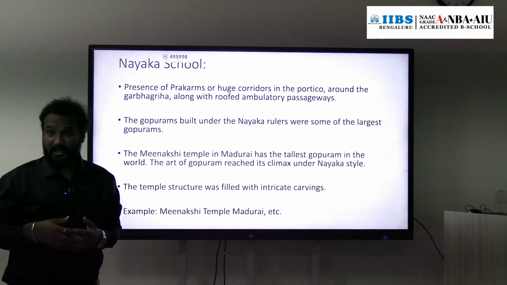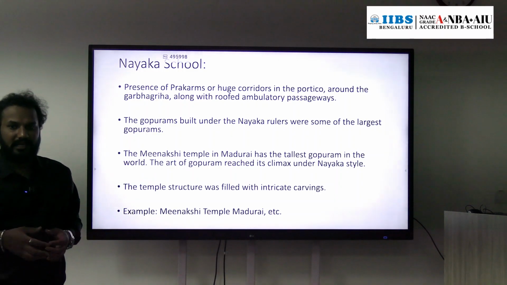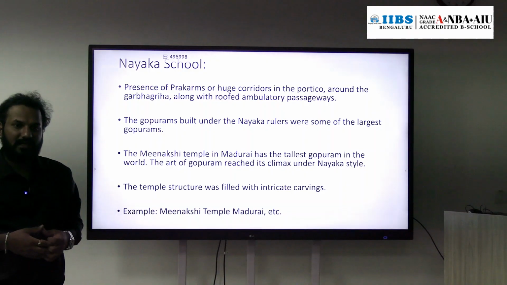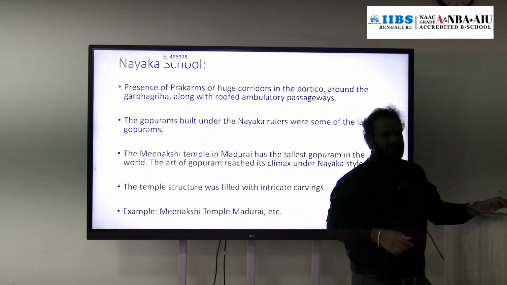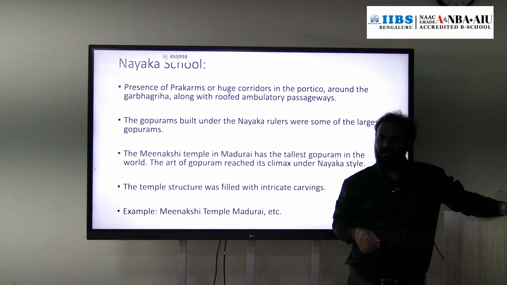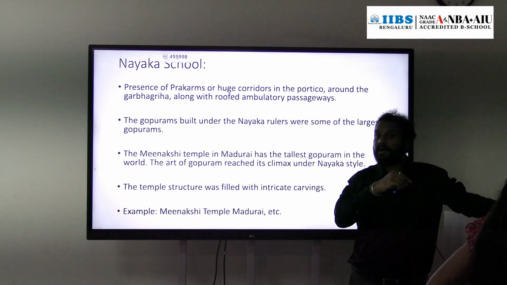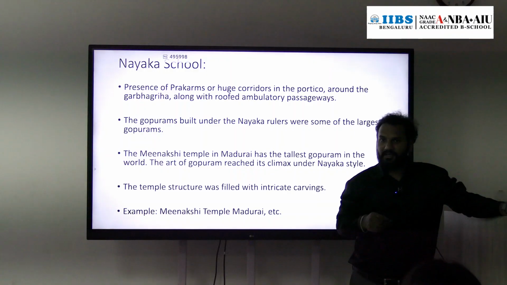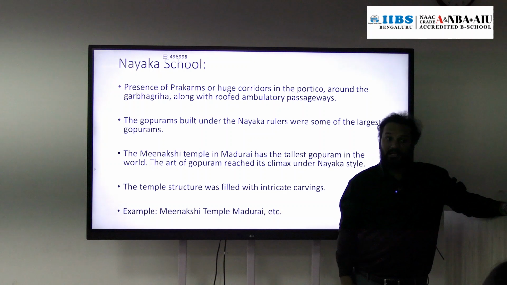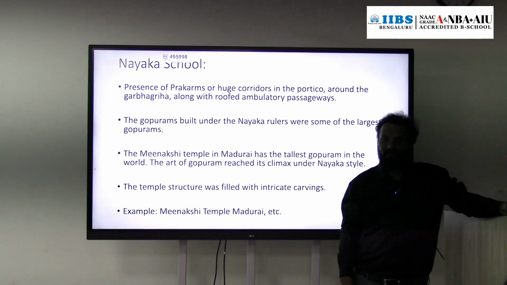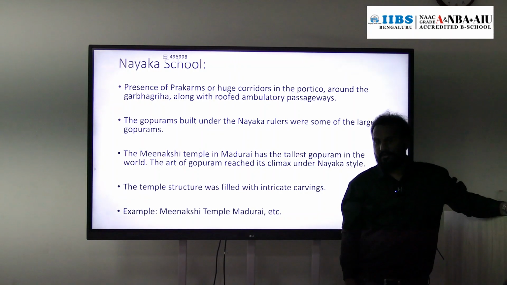Then we discussed the Nagara School of Architecture and the sub-schools under it, like the Orissa School of Architecture, the Solanki School of Architecture, and the Khajuraho School of Architecture. In South India, we discussed rock cut temples, the construction of rock cut temples from the Pallava dynasty. Then we discussed the Dravidian School of Architecture, which was introduced at the time of the Cholas. Okay, now we will continue.